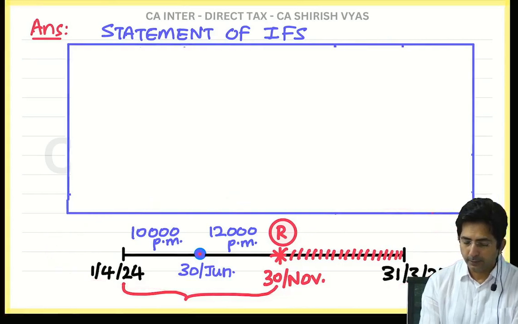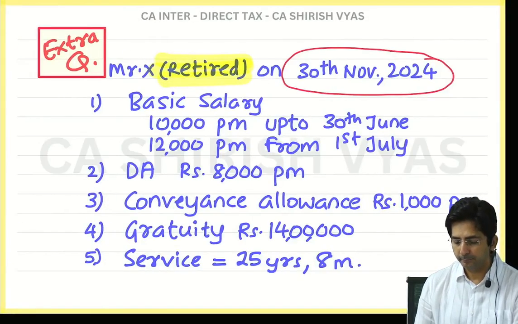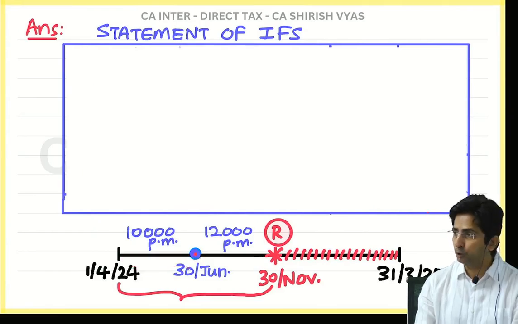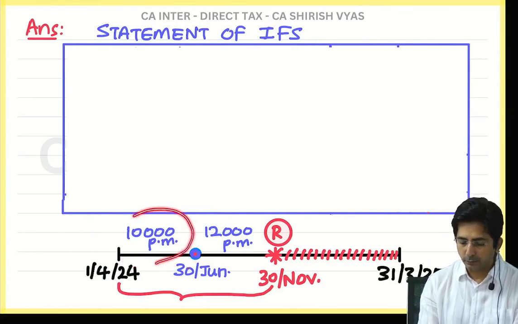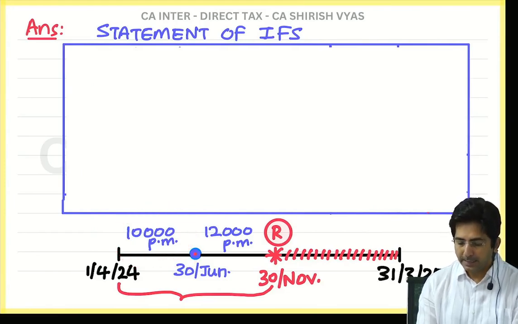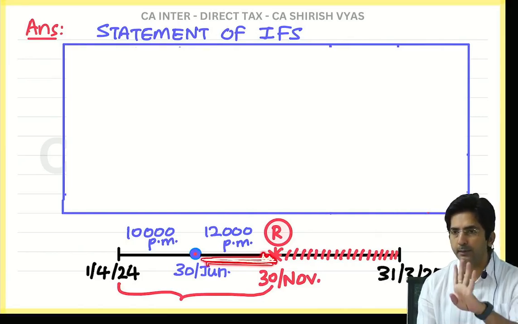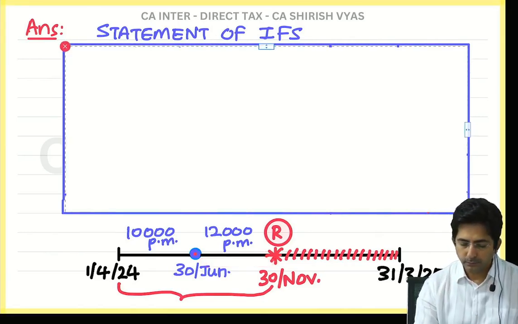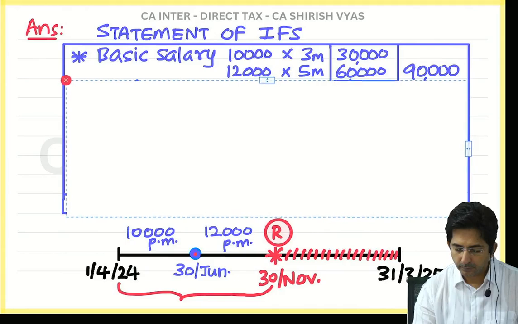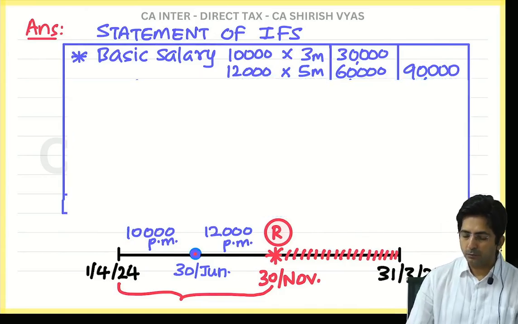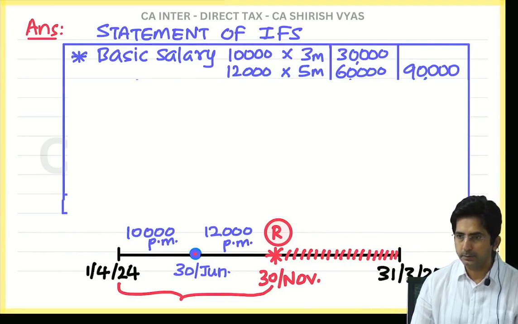So now tell me, accordingly, what should be his basic salary? Up to 30th June, yes, 10,000 per month. So you have to count the months, no? April, May, June, 3 months. So 10,000 you will multiply by 3 months. And here how many months are there? 5 months. After June it is July, August, September, October, November. 5 months. So see how I have done the presentation. Basic salary: 10,000 into 3 months, 12,000 into 5 months, 30,000 and 60,000. Then,